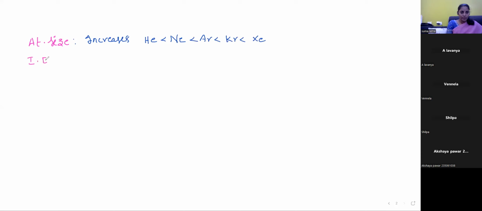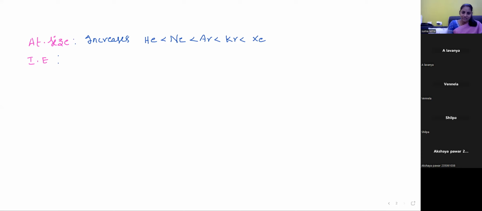Ionization enthalpy. Does ionization enthalpy decrease or increase down the group? Actually, we are not going to observe ionization enthalpy values here, but under experimental conditions we can observe them.